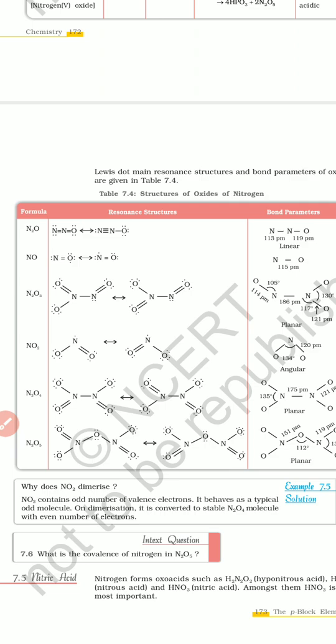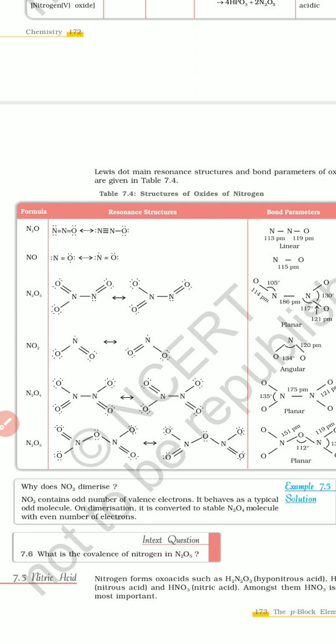Once again, I will explain overall the points we are discussing. First, you have to remember the total number of electrons present. Next, how many atoms are present. And next, how many maximum bonds the element has, whether a double bond, a triple bond or a single bond exists. You have to count the number of bonds also, and the number of lone pairs of electrons must be placed carefully.